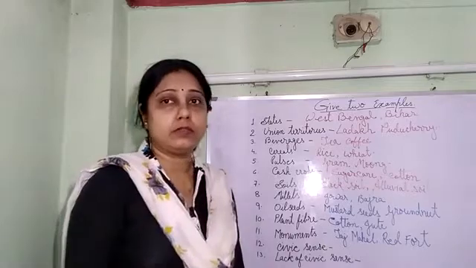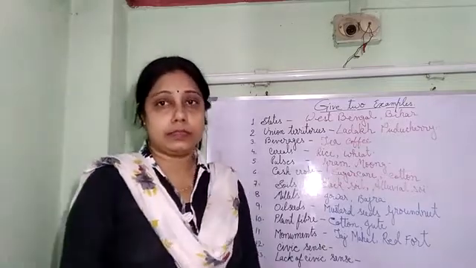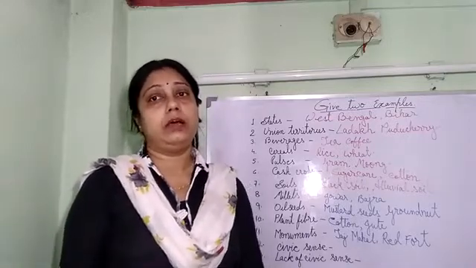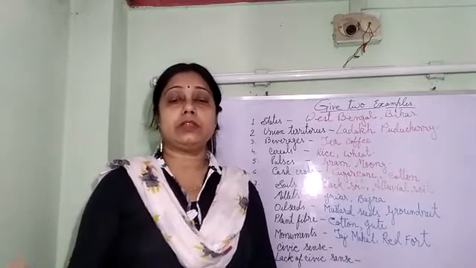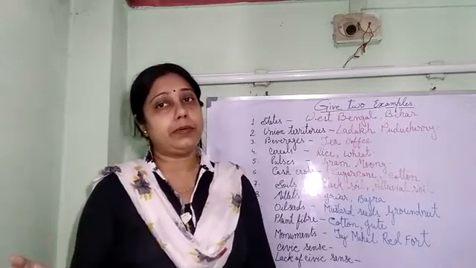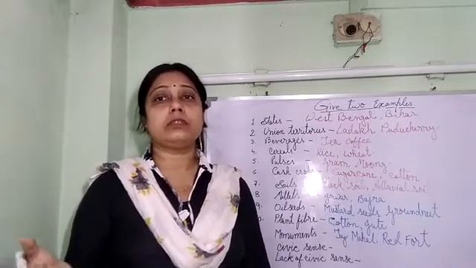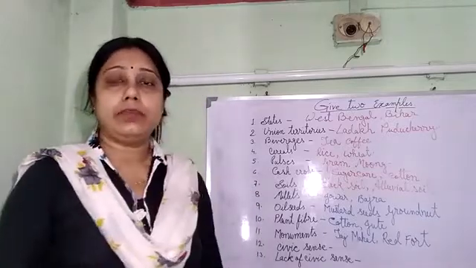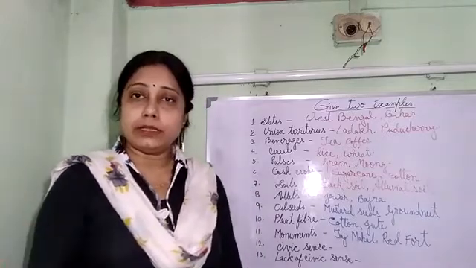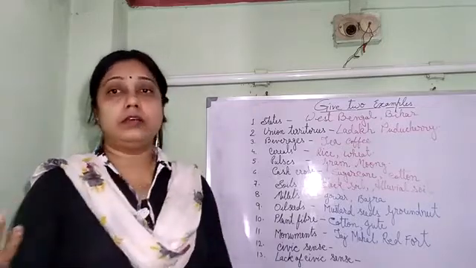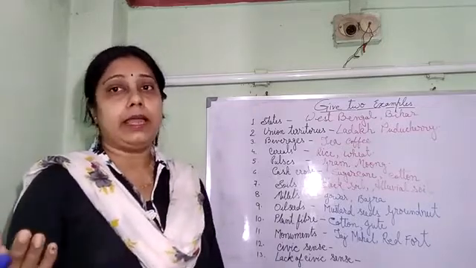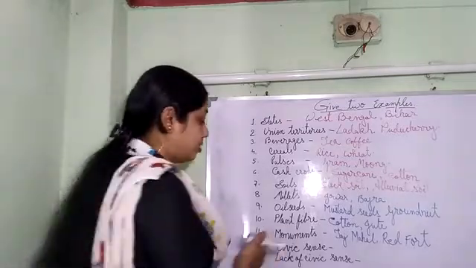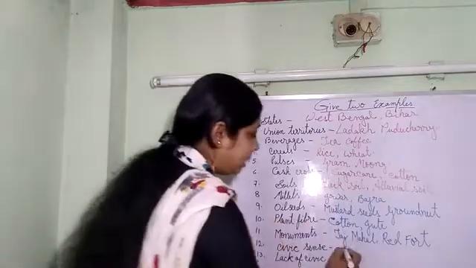Now civic sense. What do you mean by civic sense? The sense as a citizen we should have how to deal with the people, with our surroundings, with our neighbors, with the public properties. So these are all common sense we should apply before dealing with something. So civic sense, we can write down good civic sense, helping others, then maintaining discipline and preserving public property we can write. So I can write down under the civic sense, helping others